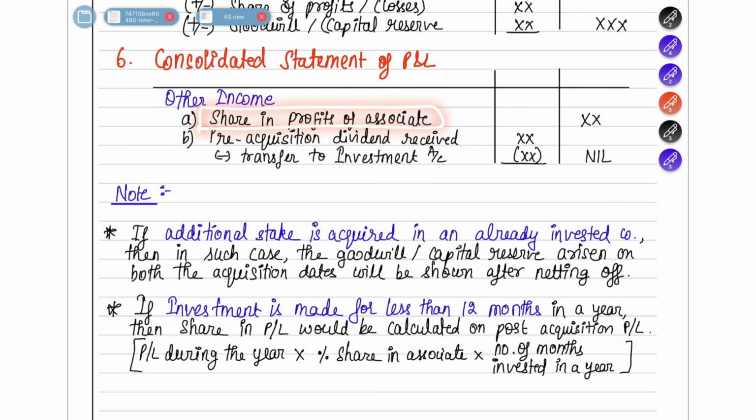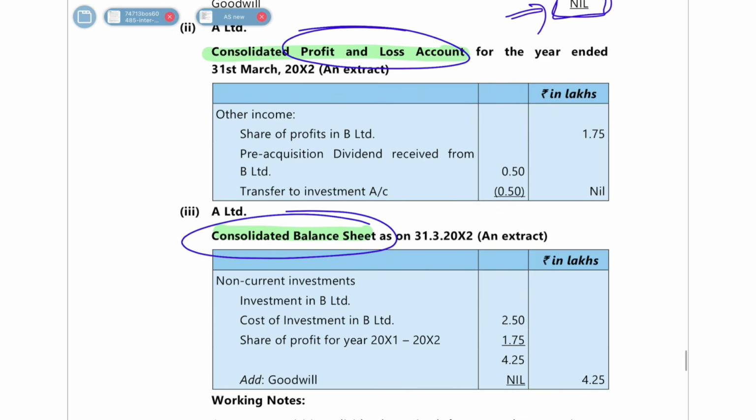First, you have to take your share of profits in the associate, that you have to show separately. And then what you have to do? Whatever your pre-acquisition dividend was there, that you have to show. From that, show it as transferred to investment, and then your final balance will be nil. So these two figures you have to show under other income. So let's go under other income.